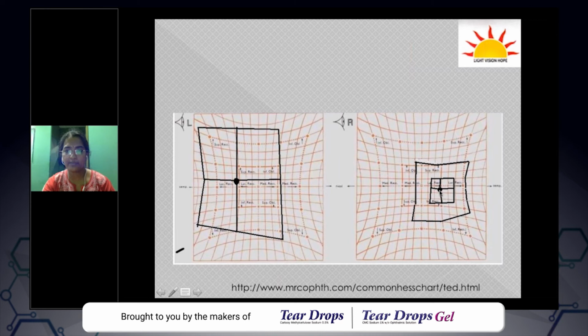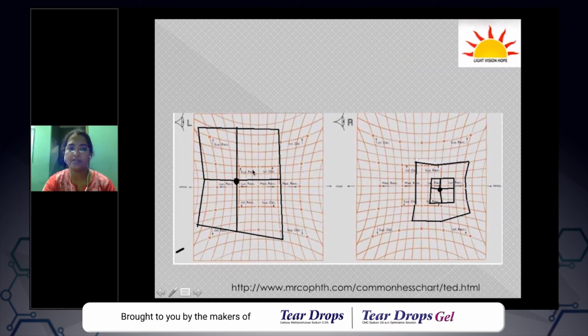Here you can see that there is gross underaction of the medial rectus, superior rectus, inferior oblique, and inferior rectus. There is a little bit of underaction of the superior oblique also, but the lateral movement is more or less spared in the right eye.